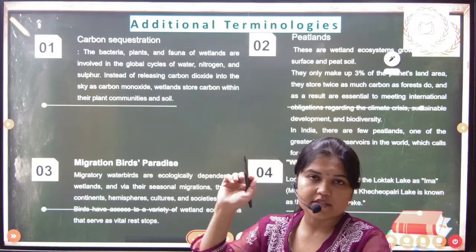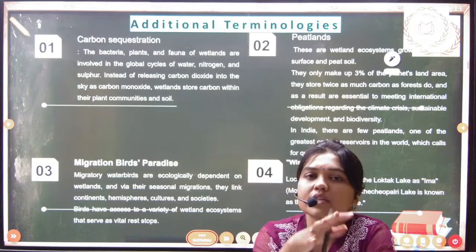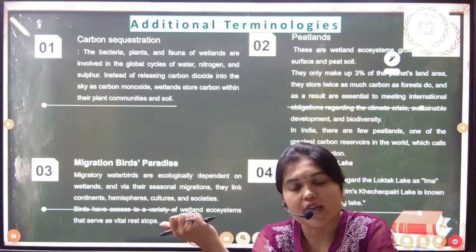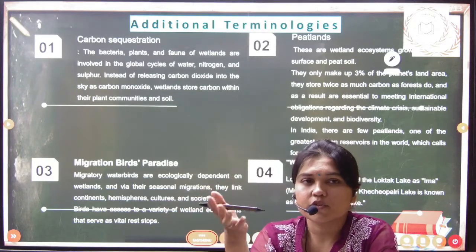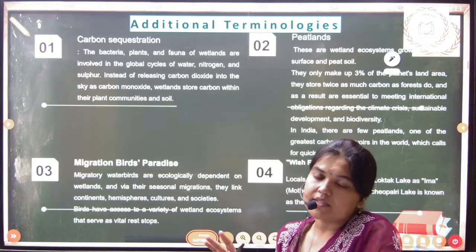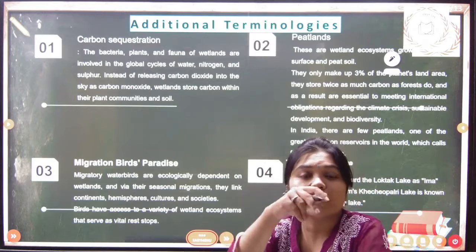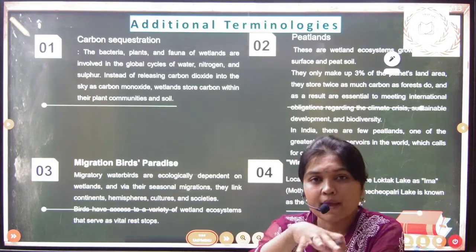Now, migratory bird paradise. We also call wetlands a migratory bird paradise, because we have already seen that 40% of species come to wetlands and breed in these places, so these become a paradise for migratory birds. Next is peatland. Peatlands are those wetlands which are created on peaty soils.